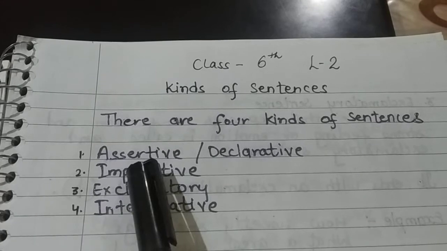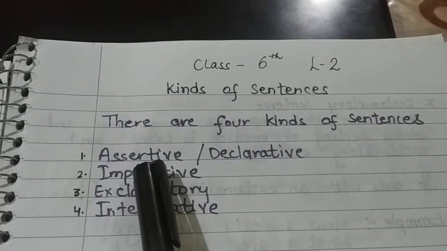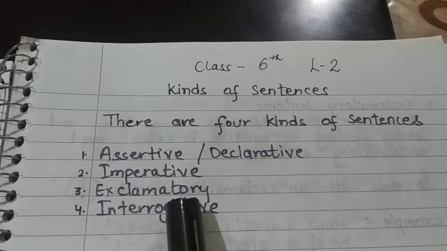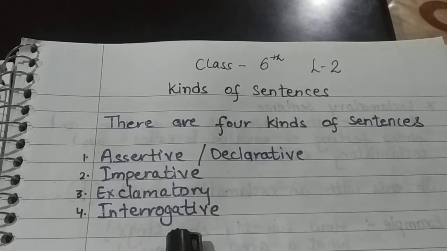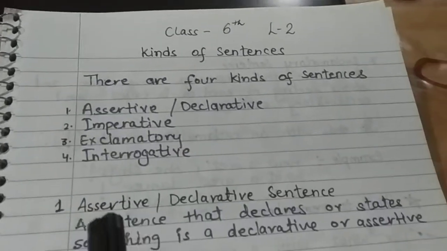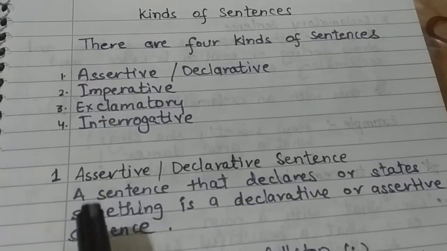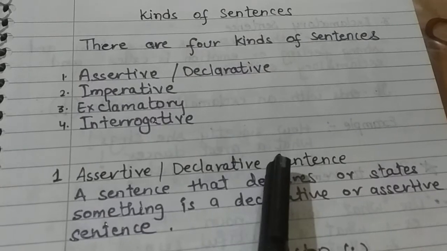They are, first is assertive, or we can also call it declarative. Second is imperative, third is exclamatory, and fourth is interrogative. Now moving on to the first one, the first is assertive or declarative sentence. What is an assertive or declarative sentence?